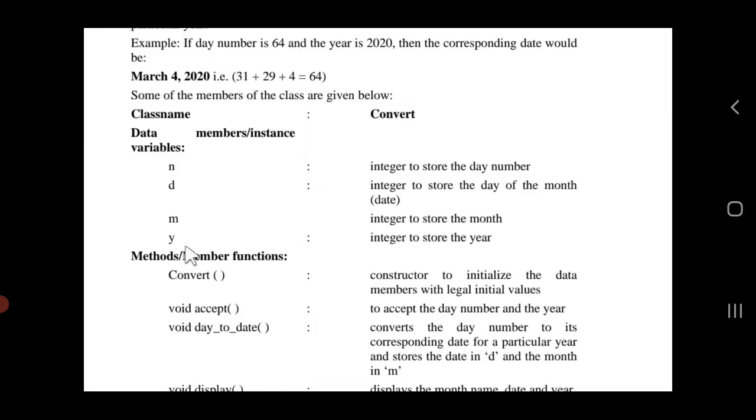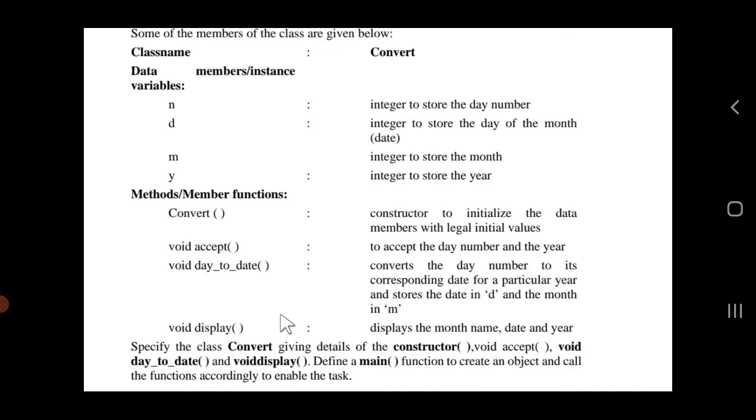Then I will write all the data members properly. I can write the constructor and the input function, but first you need to check what is required. They are asking to specify the class, giving details of the constructor. We will write the class, the data members definitely, and accept is a simple input that you have to do perfectly. Then for the timing, I'm leaving void day to date.